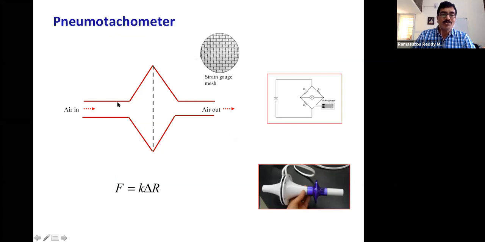And there is one more, the pneumotachometer. This says what is the air in and air out, and what is the force that we are applying. The airflow that we are making in breathing in and breathing out can be recorded in this fashion. Inside, there will be some instrument bridge placed, and that will be used for measurement.